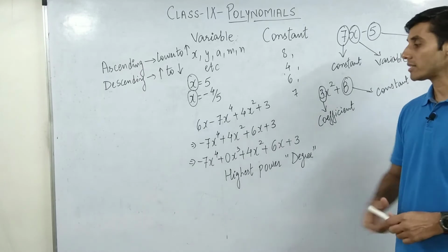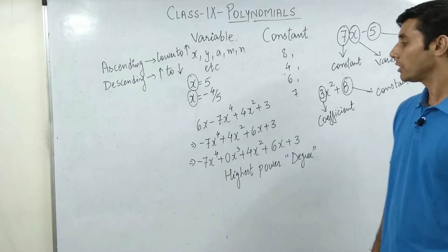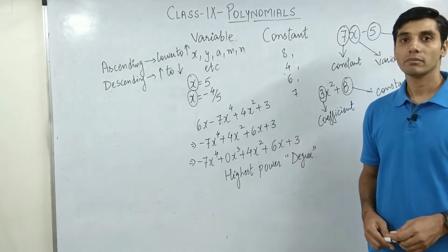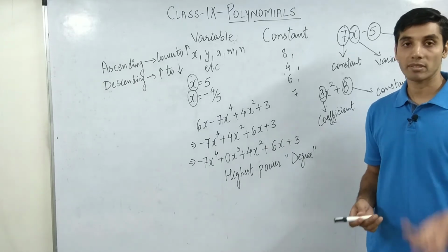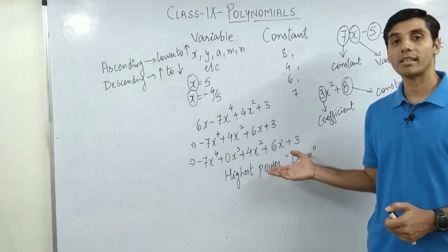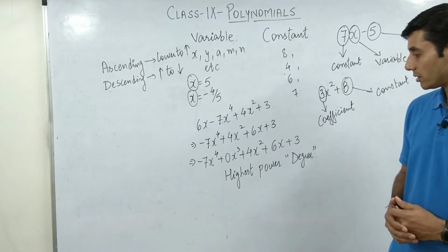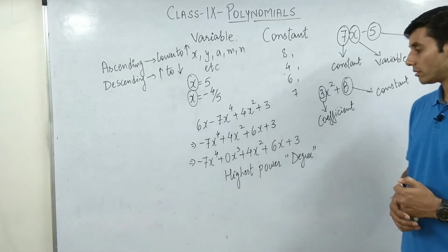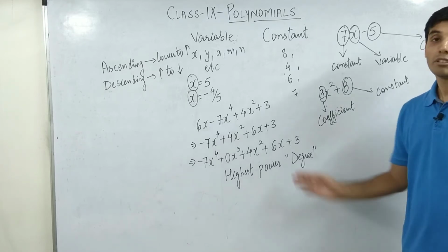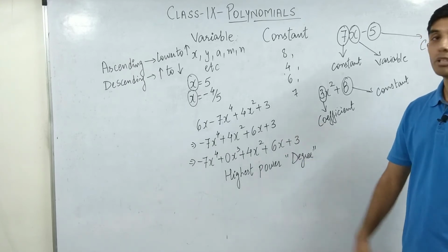Got it? So what is the highest power over here? It was 4. Now random questions. What is the coefficient of 4x square? I don't know, I've forgotten. I'm suffering from this disease, I just forget all of a sudden. So can you please write it in the comment section: what is the degree of this equation, because I can't figure it out. I think it's 0. No, it's 7. Sorry, it's 6. Forget it. So you need to tell me, by the way, what is the coefficient for x square.